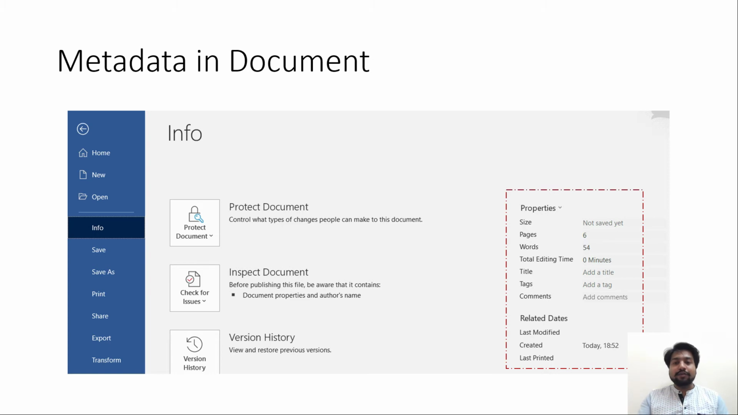Even in Word documents, we can see the semi-structured data, or the metadata, over here in this red box: properties, size not saved yet, pages 6, words 54 total, editing time less than 0 minutes, title or text, anything added, none. And at what time was it created? It was created today at 6:52. So this is the metadata which comes under the umbrella of semi-structured data.